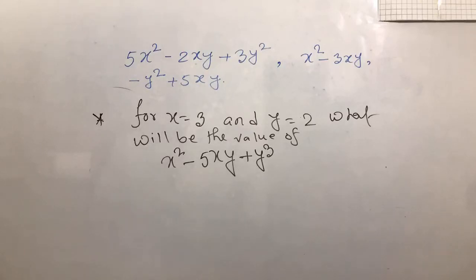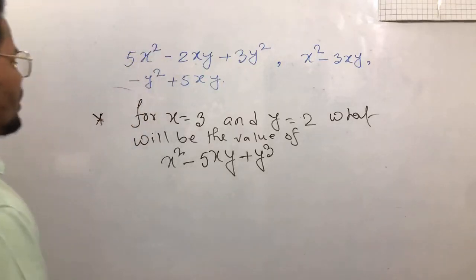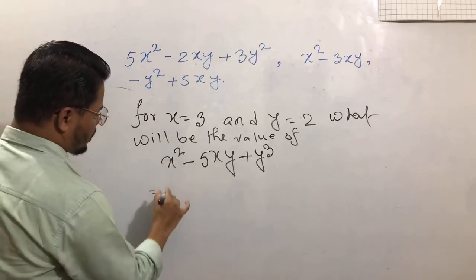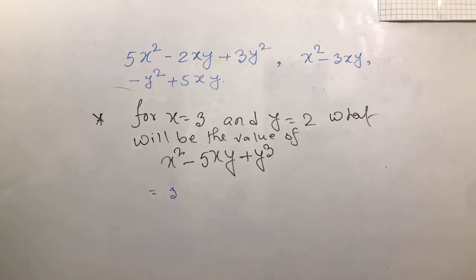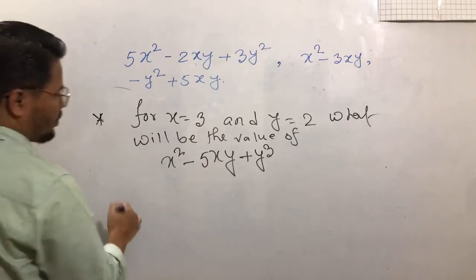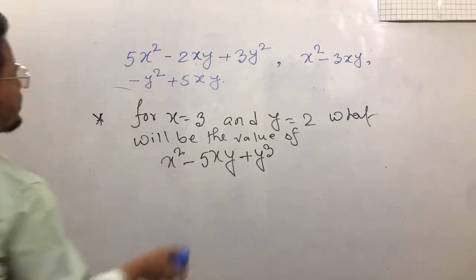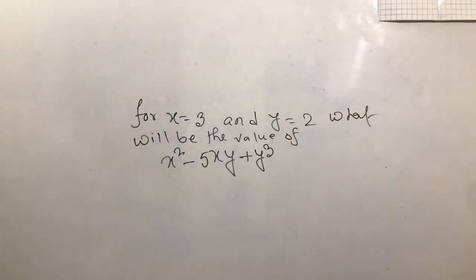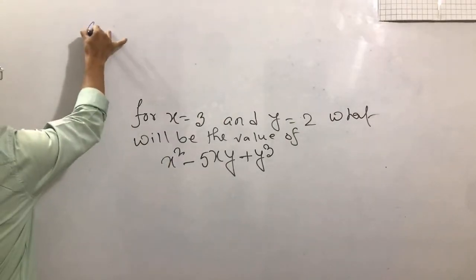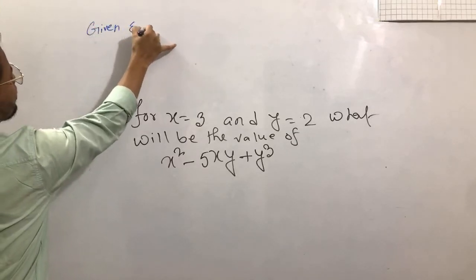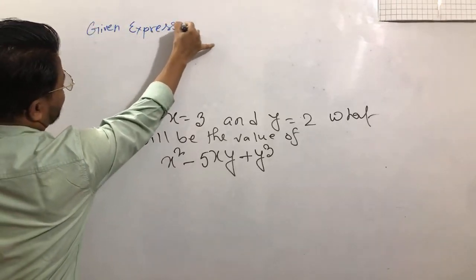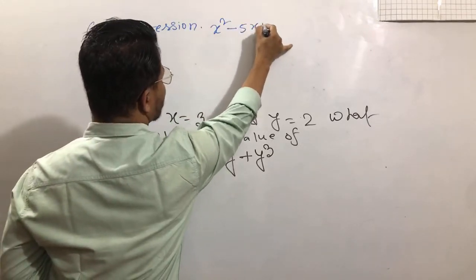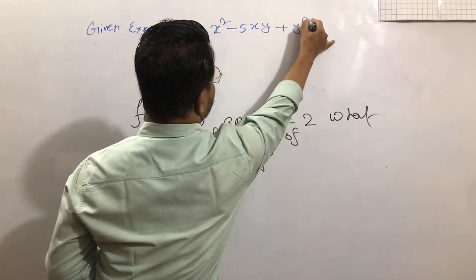Okay, sir. Dear students, x square minus 5xy plus y cube, a totally easy question. x equal 3. So if we write the given expression like this: x square minus 5xy plus y cube.